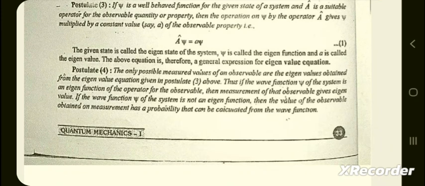Postulate 4: The only possible measured values of an observable are the eigenvalues obtained from the eigenvalue equation given in postulate 3 above. Thus, if the wave function psi of the system is an eigenfunction of the operator for the observable, then measurement of that observable gives the eigenvalue. If the wave function psi of the system is not an eigenfunction, then the value of the observable obtained on measurement has a probability that can be calculated from the wave function.